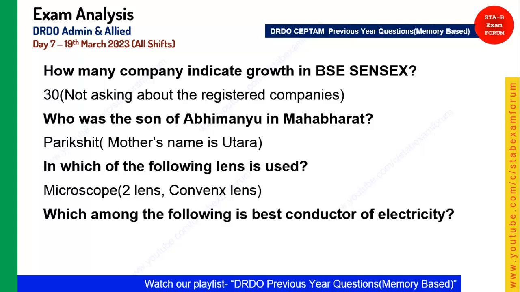Okay, next is which among the following is the best conductor of electricity? So from metals and non-metals, as I told you in the revision video, we have seen a lot of questions. As you know, the best conductor of electricity is silver, not gold. The second one is gold, so the best conductor of electricity is silver, but still we are using copper because its cost is very cheap.